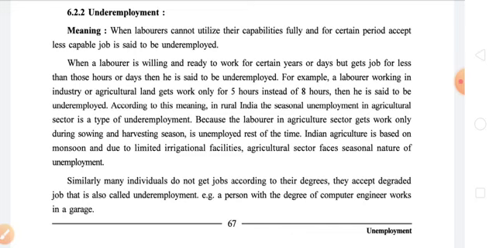When a laborer is willing and ready to work for certain years or days but gets a job for less than those hours or days, then he is said to be underemployed. First of all, look at this particular statement. Here it is given clearly that when a laborer is willing and ready to work, it means his willingness and ability is there for certain years.